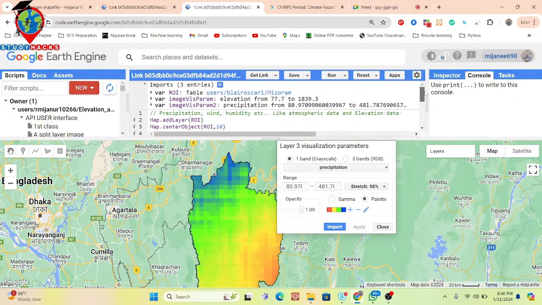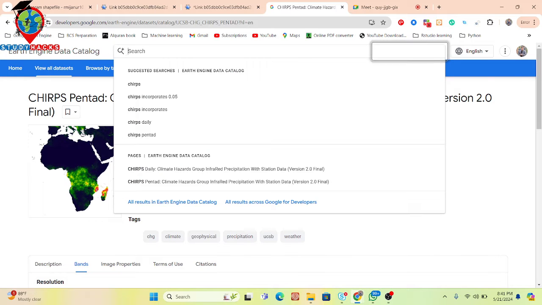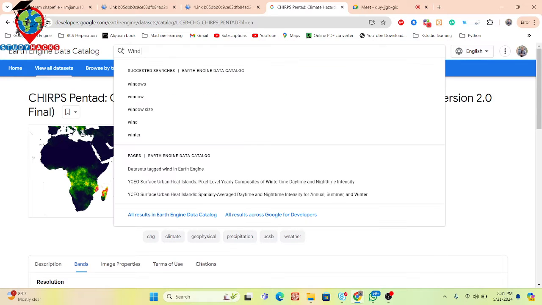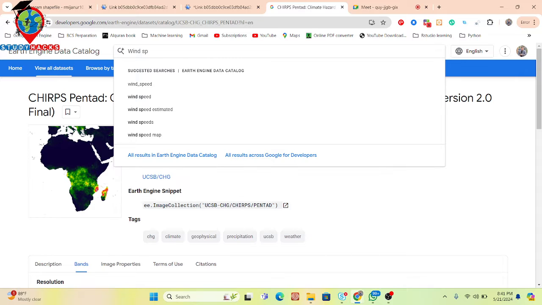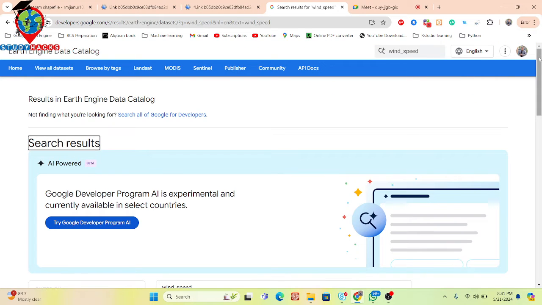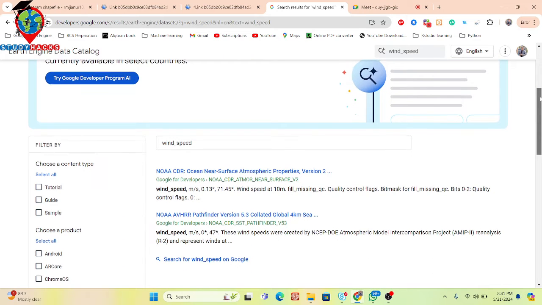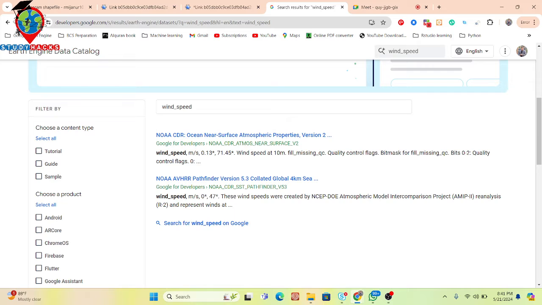Further, we talk about wind speed. You want wind speed and humidity. For the wind speed, we can also use another data set. Suppose I simply search here wind speed. So here you can see wind speed global. We have to use this.